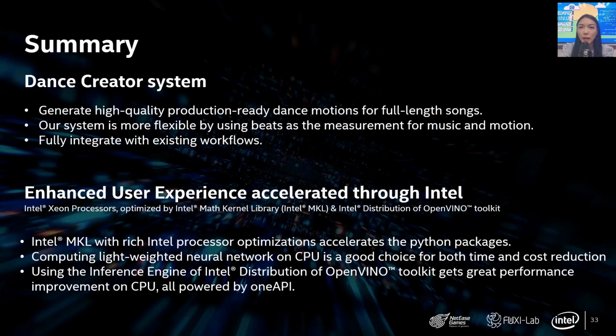For the optimization, we also find several conclusions. First, Intel MKL, with rich Intel processor optimizations, can accelerate Python packages. Second, computing lightweight neural networks on CPU is a good choice for both time and cost reduction. Third, using Inference Engine of the Intel OpenVINO Toolkit gets great performance improvement on CPU, all powered by oneAPI.